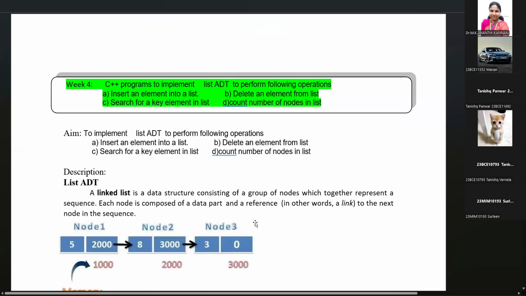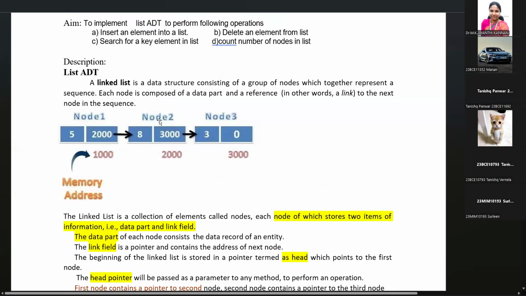You understood what a singly linked list is and how it is represented. In stack and queue we are using different terms. In stack we have only top, push and pop. In queue we are using front and rear, add and delete: first in first out. We will add through the rear and delete through the front. If you take the linked list, it is a different representation where nodes will be taken.